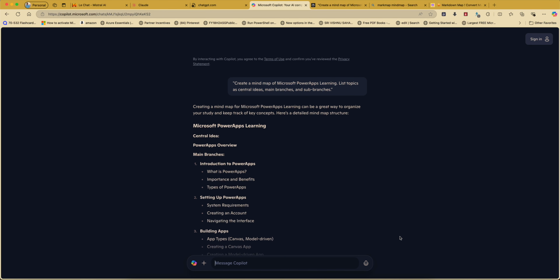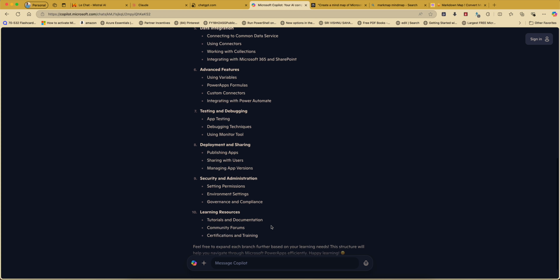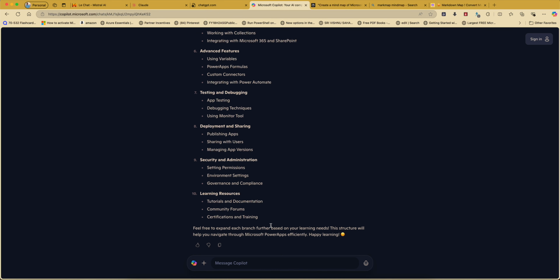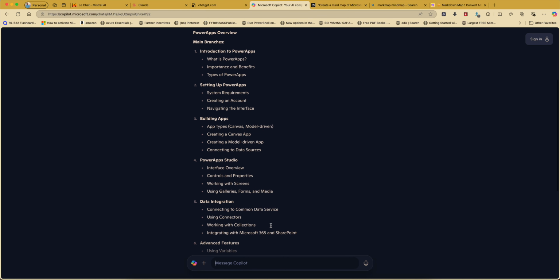So Microsoft Copilot gave a detailed mind map structure. It gave some topics, it's fine, it's like average. This is building apps, app types, canvas, model-driven apps.